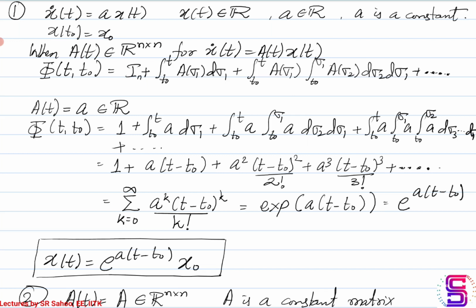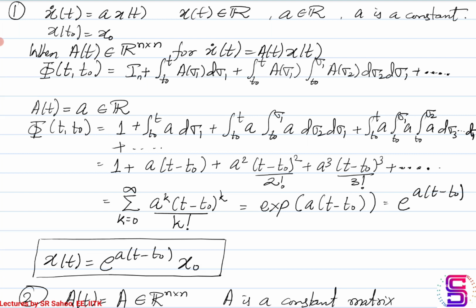Now when A of t is a constant real number, so basically we are considering just a one dimensional real system, the expression that we have for n cross n can be written for 1 cross 1. So when n is equal to 1, we'll have 1 plus integration of a d sigma from t0 till t, where a is a constant, and then plus the successive integrations that we have. If we solve this, we get the expression that we see here.